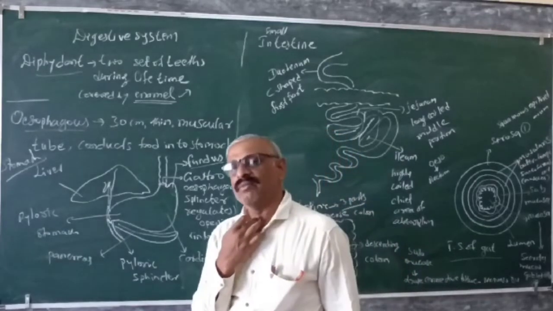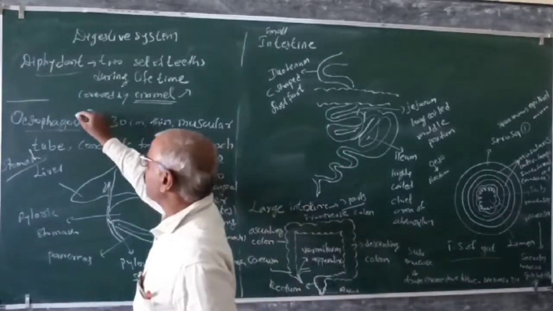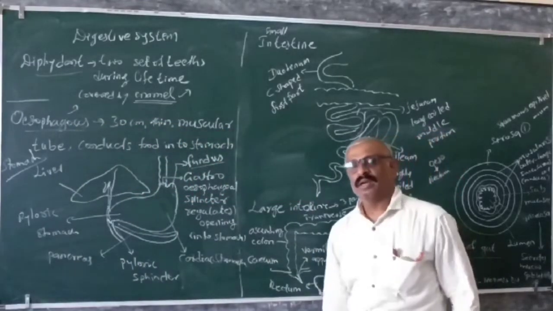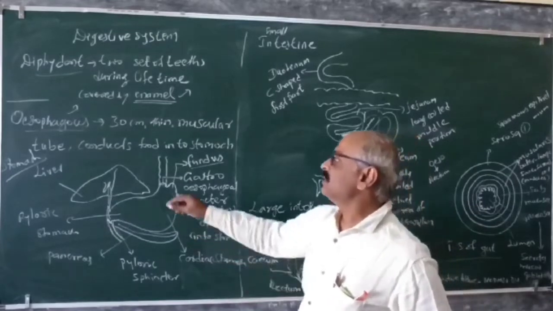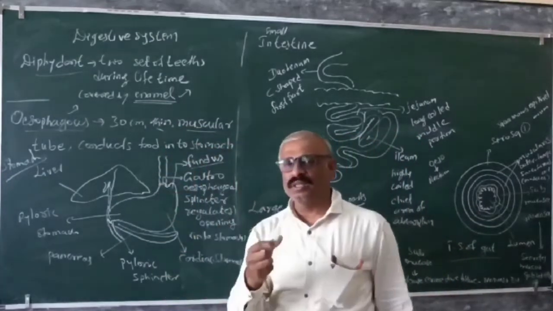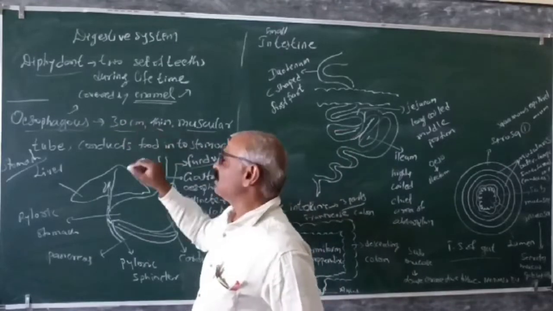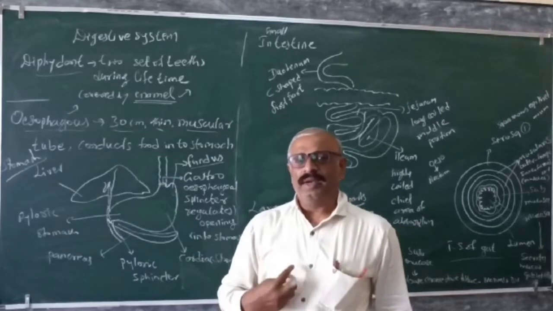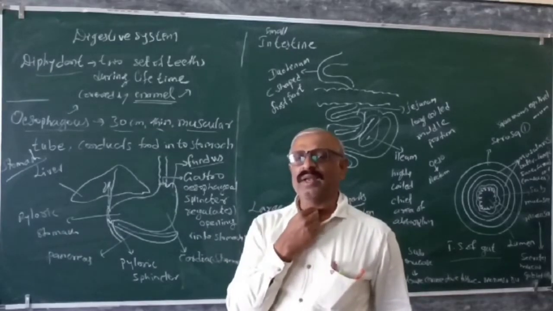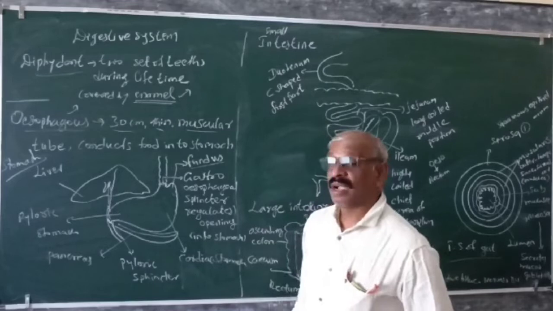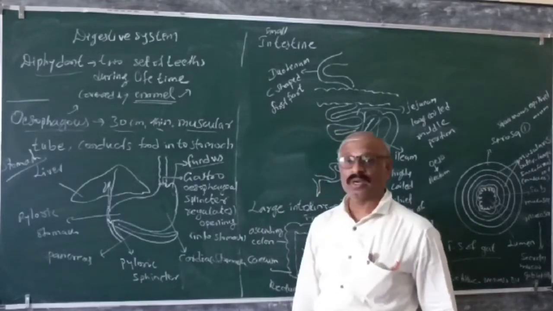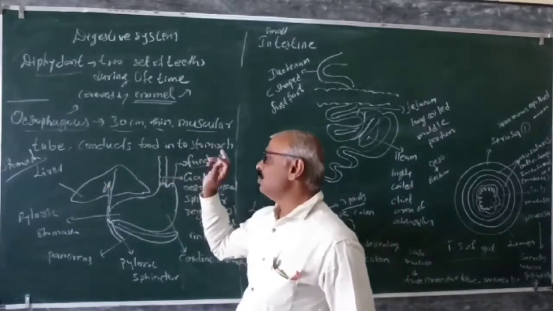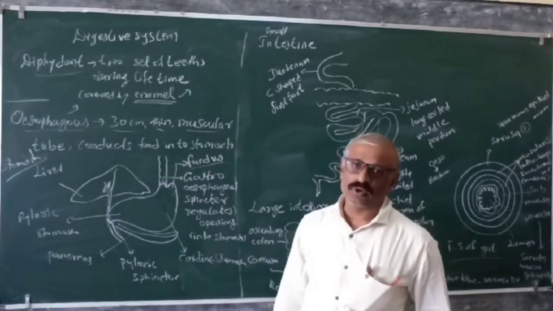So there is a pharynx, and later on there is a start with the esophagus. Esophagus ಶುರುವಾಗ್ತದೆ ಅನ್ನೋದನ್ನು ನಾವು ಈಗ ಆಲ್ರೆಡಿ ನಿಮಗೆ ಹೇಳಿದ್ದೀನಿ ಅಲ್ಲೇ. So here it is thin, it is thin muscular, and it is about 30 centimeter long from the pharynx up to the stomach. It is going to be connecting the pharynx with the stomach, acting as a conductive pipe. ಕಂಡಕ್ಟಿವ್ ಪೈಪ್ ಥರ ಕೆಲಸವನ್ನು ಮಾಡ್ತಾ ಇದೆ. ಓಕೆ, so it conducts the food into the stomach, ಸರ್ಕ್ಯುಲೇಟ್ ಮಾಡೋದನ್ನು ನೋಡ್ತಾ ಇದ್ವಿ.